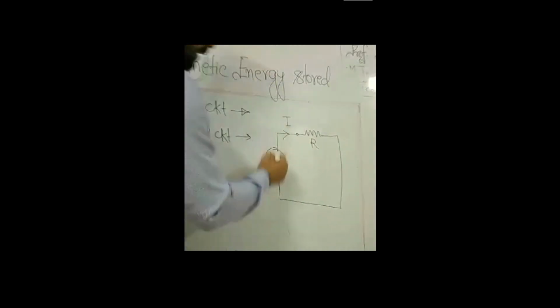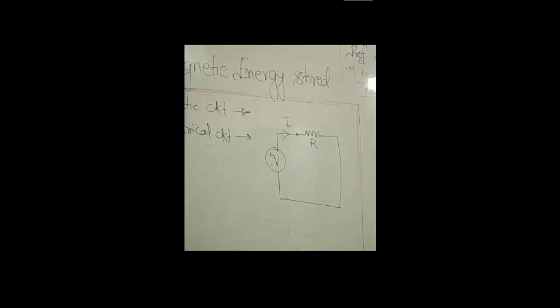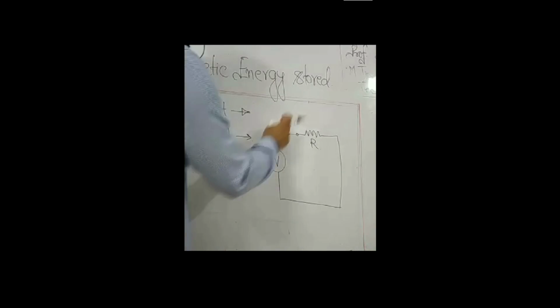So these three are the parameters of the electrical circuit: voltage, current, and resistance.